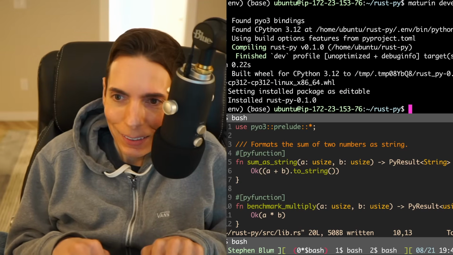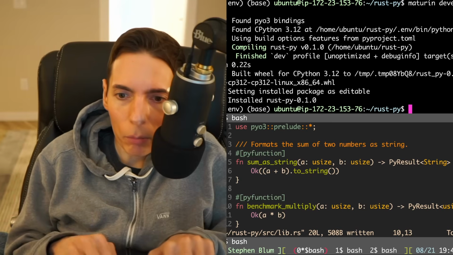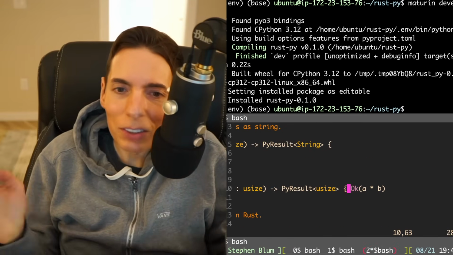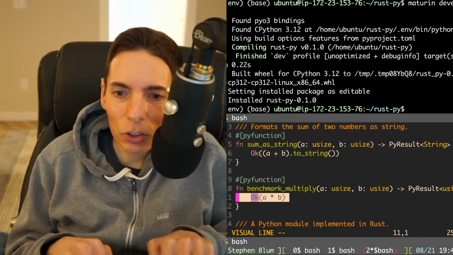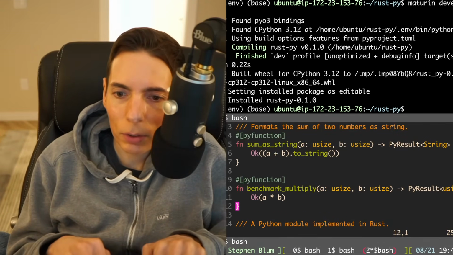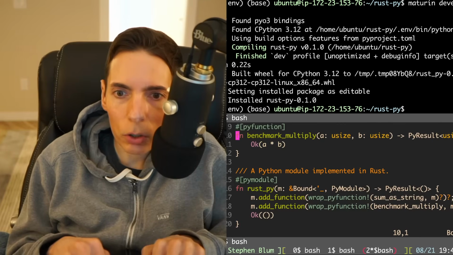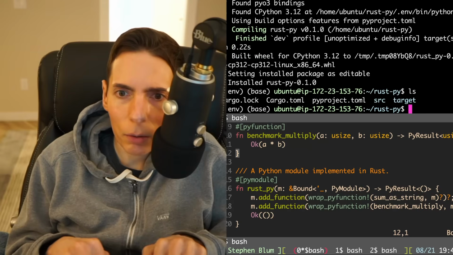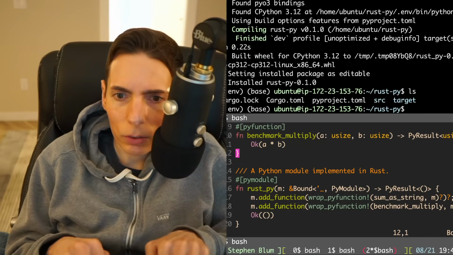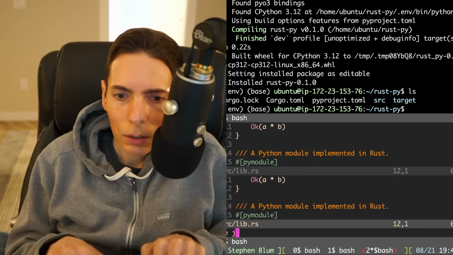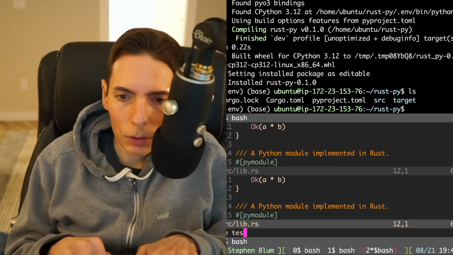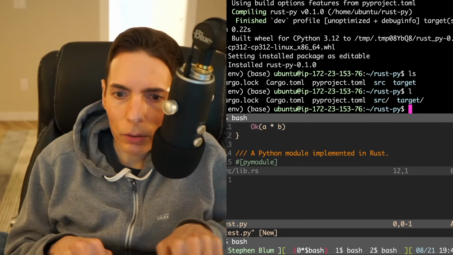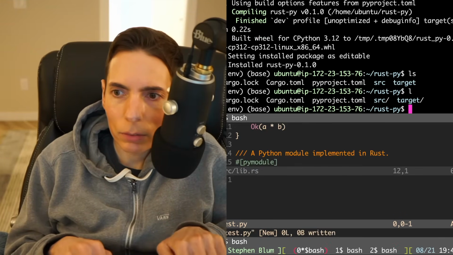Okay. So now we have a multiplication function that we wrote in Rust. Really simple, right? It just combines two variables, and then we should be able to call that in Python. So I actually want to write a little Python file. Let's do that here. All right, so let's do test.py. So we got test.py in our, where'd it go? Oh, there we go. Now we should see it.